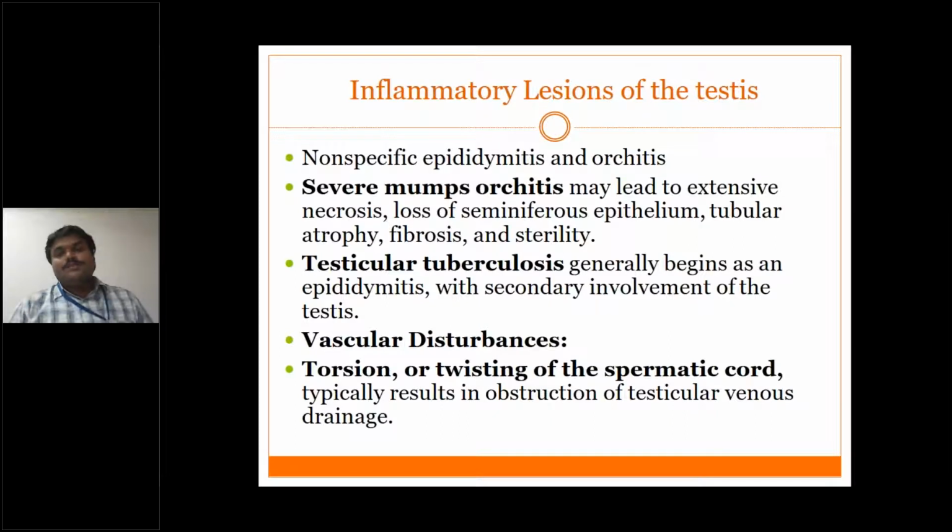What happens if you don't correct it within 6 hours? If you don't bring this patient to the hospital within 6 hours and surgery, or orchiopexy, is not done within 6 hours, the testis will undergo infarction initially, and later on necrosis. So the first 6 hours are very precious, and the only modality for treatment of torsion is surgery. If you bring the patient as early as possible and do surgery as early as possible, you can save the testis.